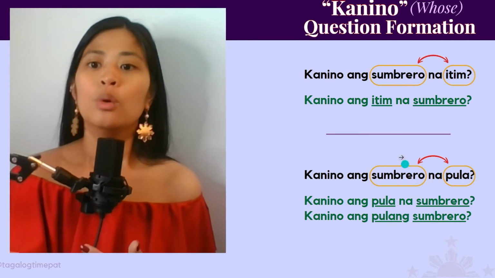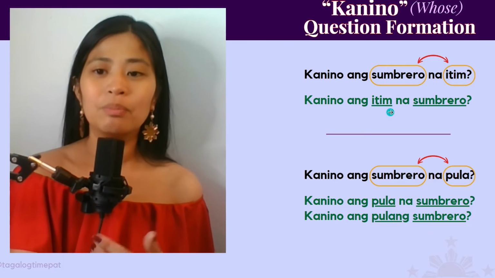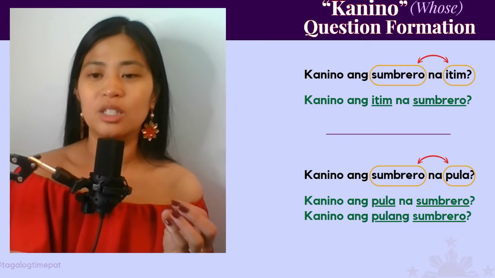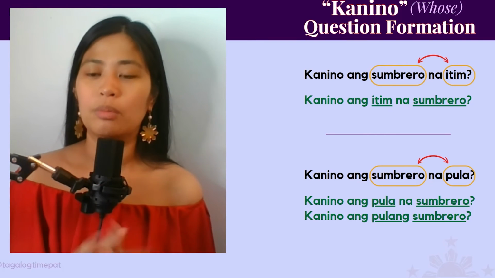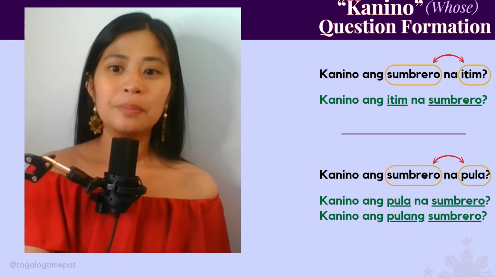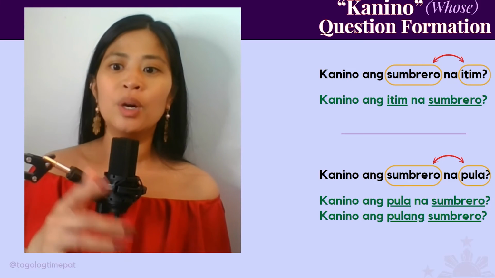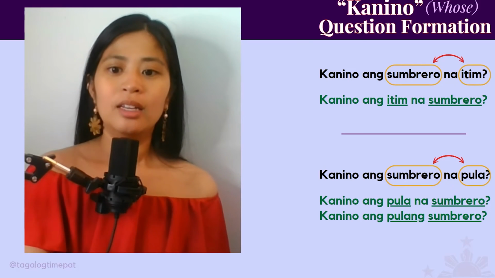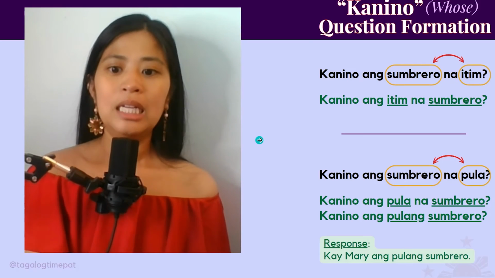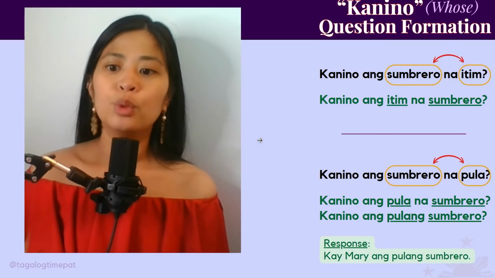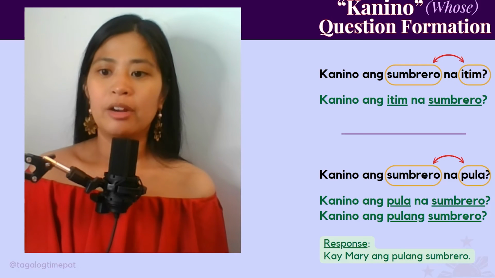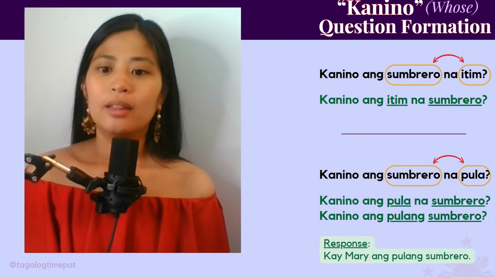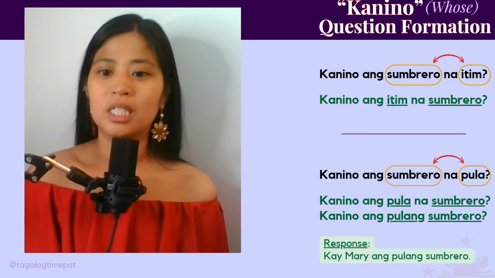We can't do that with the word itim because it ends with a consonant. There's nothing to put together. It would still have to stay itim na sombrero. Okay, so to respond to this question, kanino ang sombrero na pula? It would just be, kay Mary ang pulang sombrero. That is Mary's hat, or that hat belongs to Mary.